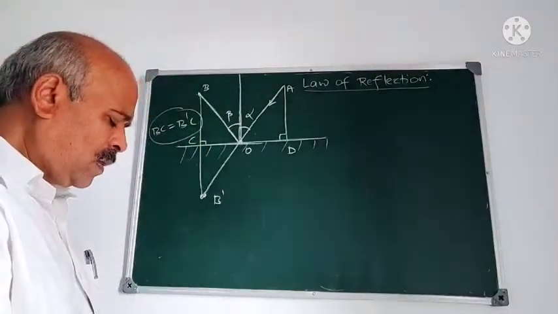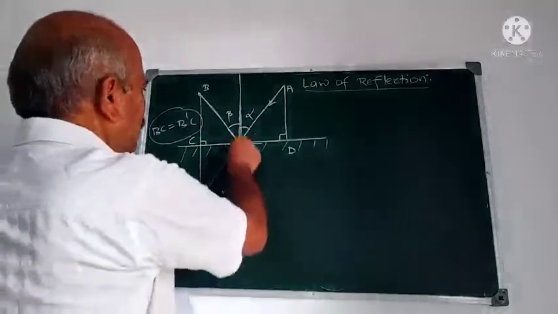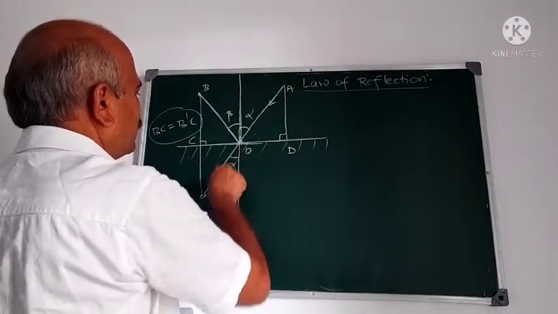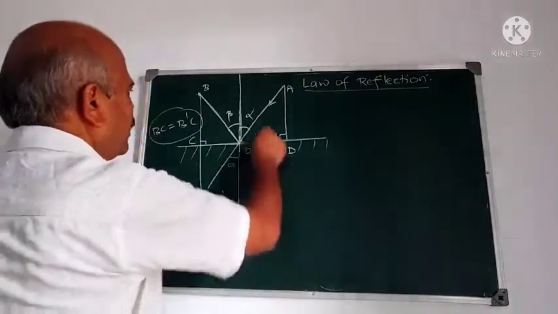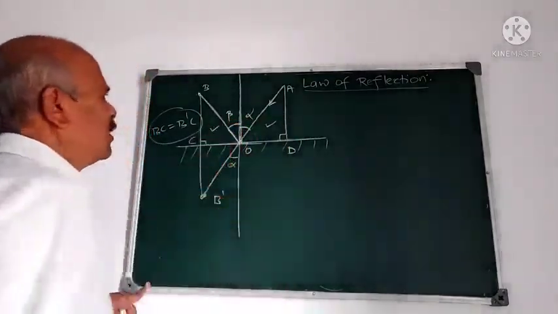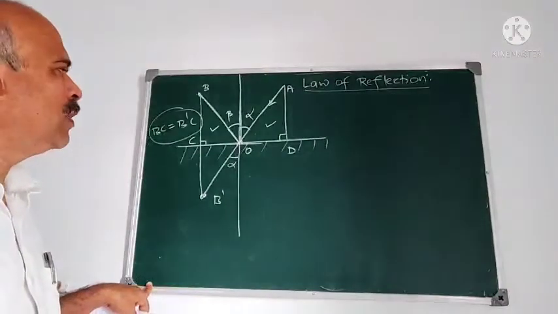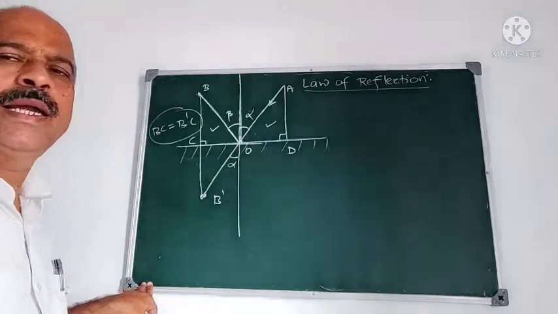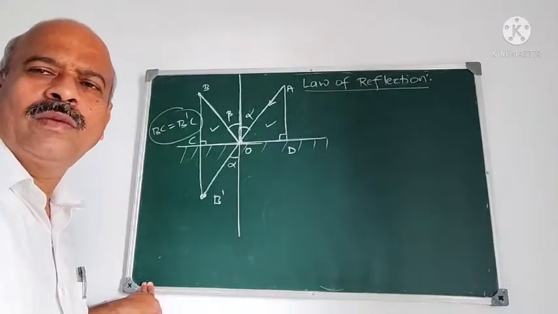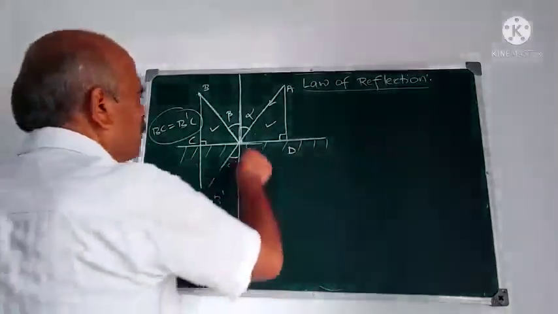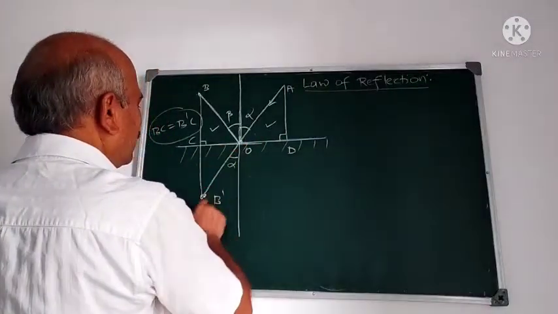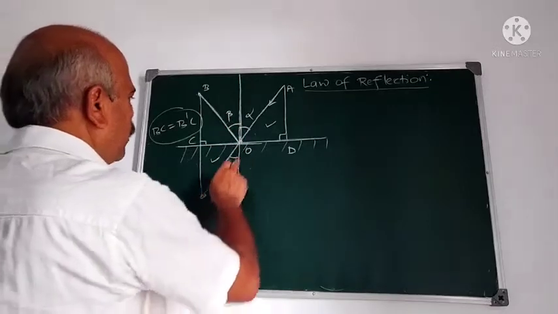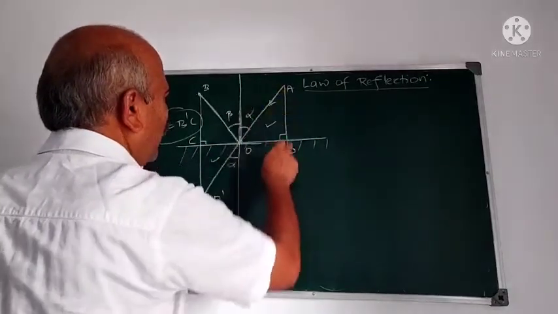Now extend this. This is alpha, correct? This is alpha. And these two triangles are similar. Why they are similar? I give one reason here. You can prove in many ways they are similar. First I consider these two triangles, OBC and OAD.